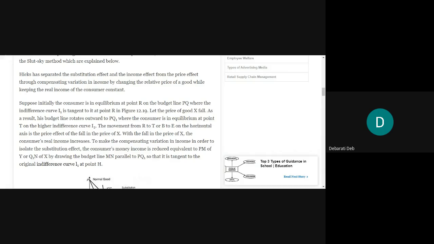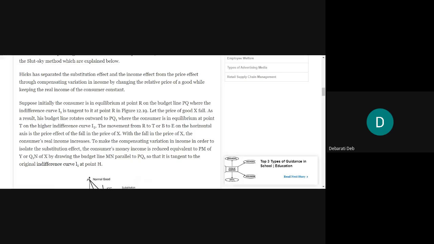But in Hicks' approach, he has used a concept called compensating variation in income, where he has changed the relative price of a good, but he has not said that due to this change the consumer's real income will also change.